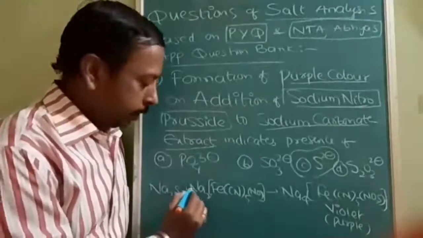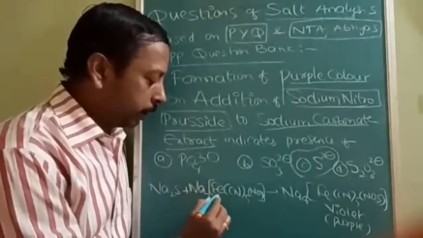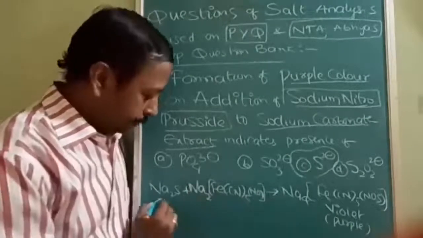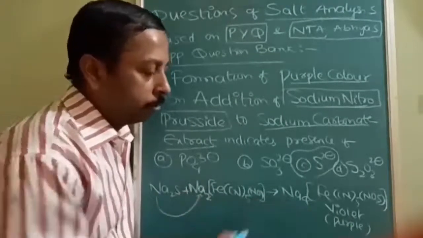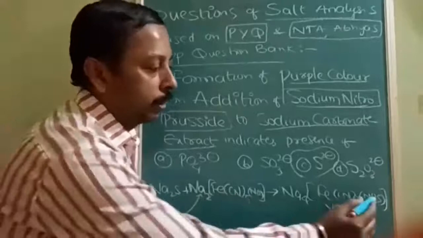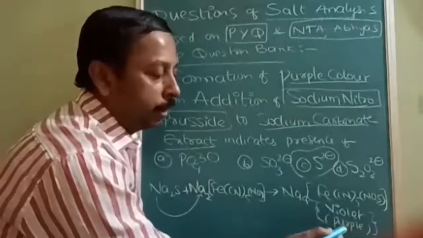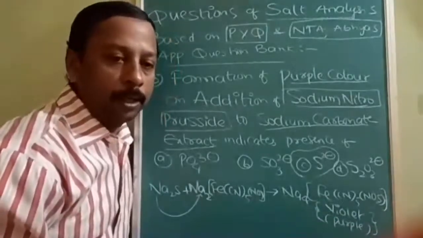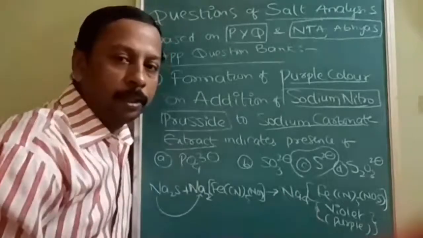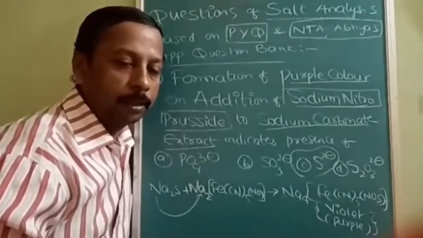This is the reaction showing the complete explanation. Na2S when treated with sodium nitroprusside, formula Na2[Fe(CN)5NO]. On reaction, this sodium will add here, so total sodium will now be Na4, Fe as it is, CN5 as it is, and NO is converted to NOS. Some books write violet, some books write purple, since in qualitative analysis they mention colors differently. So I am giving you both colors mentioned in various books. Violet and purple are the same here.